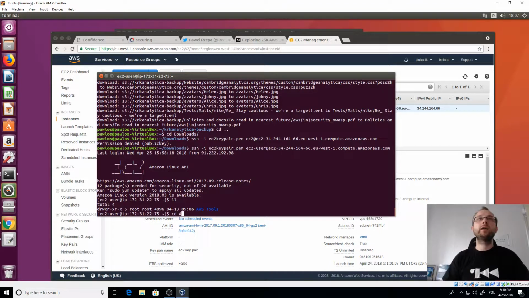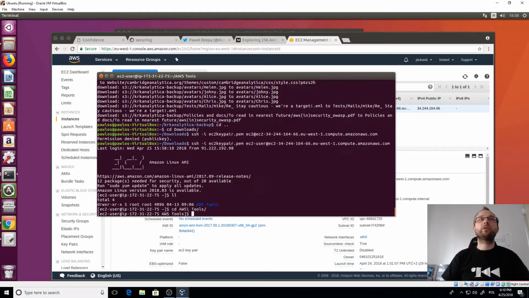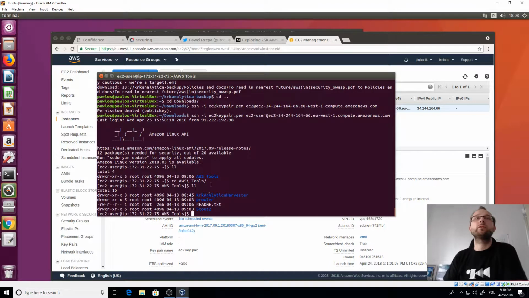If we list, we see there are some AWS tools which are mentioned in the mail. So if we go into the folder, we can see some of the tools like Cambridge Analytica Harvester, Prowler, and Scout2. I didn't know those tools, but the first one sounded like something created especially for this Cambridge Analytica company. So I just went there.